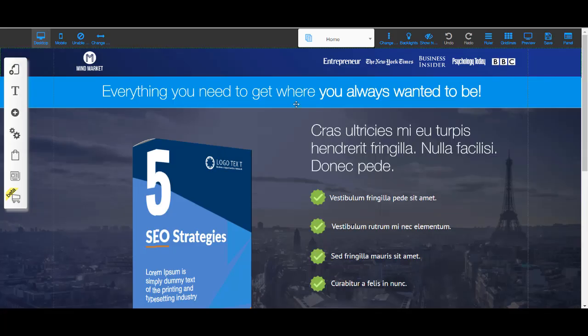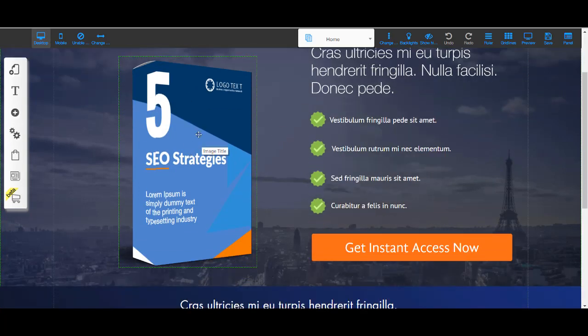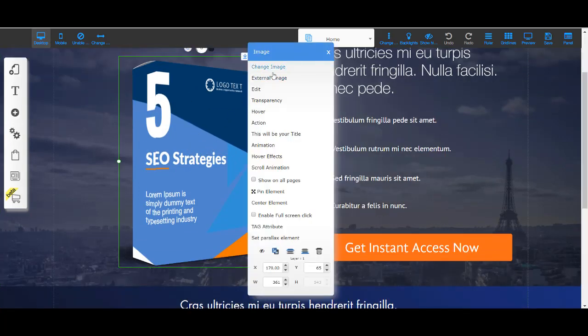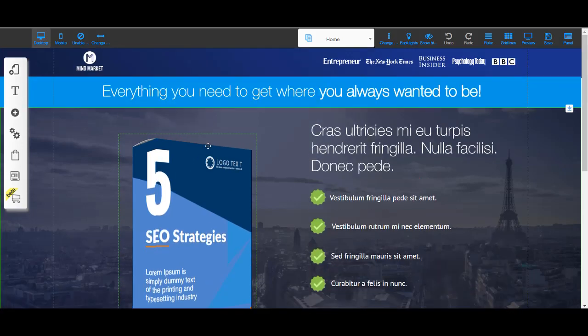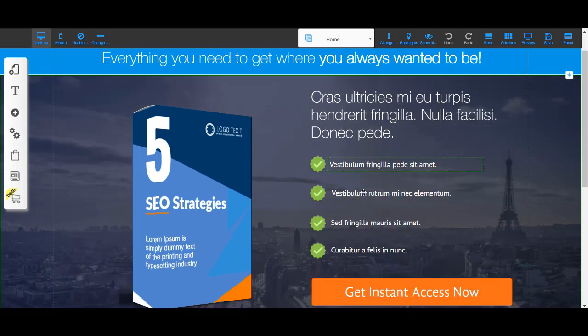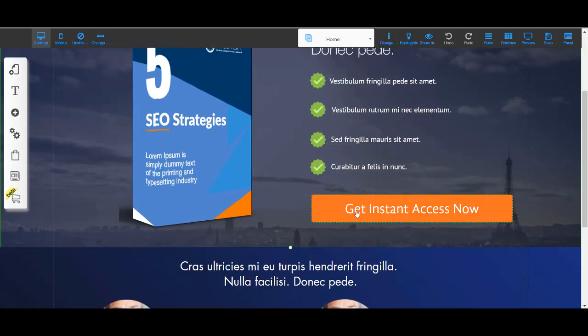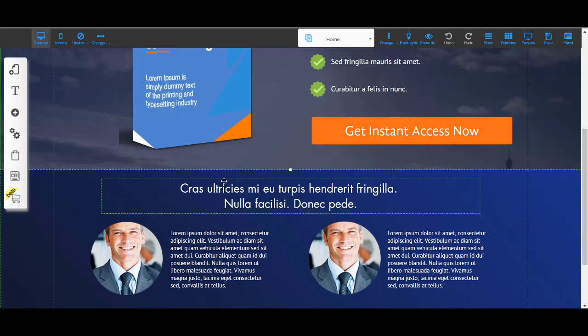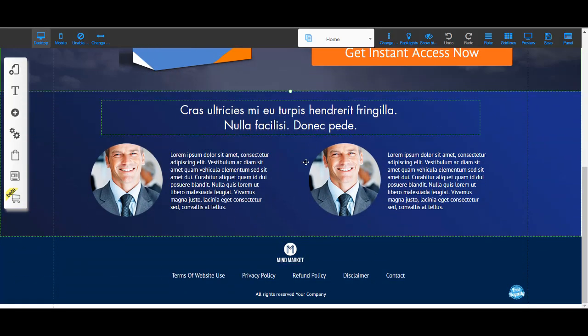Here is another one. Now let's say you wanted to offer like a free ebook. Here's an already made template for you of a landing page where you can literally just, like I said, change the image. So you can already have your ebook image already made. You just change it out. You can change your headline, you can change your logo, you can change your sub headline with bullet points, and boom, here's your button, get instant access. And then you can also put testimonials and things of that nature.